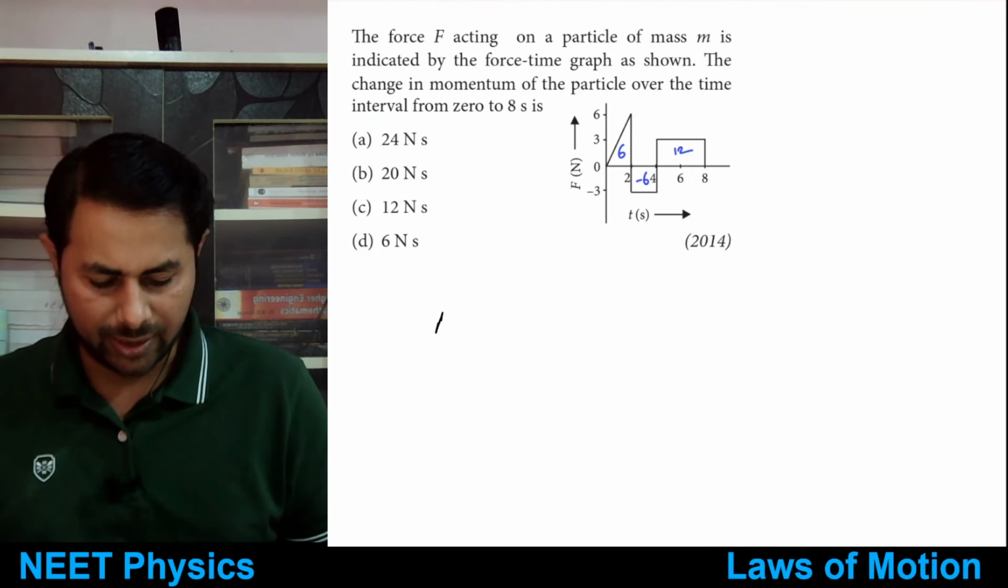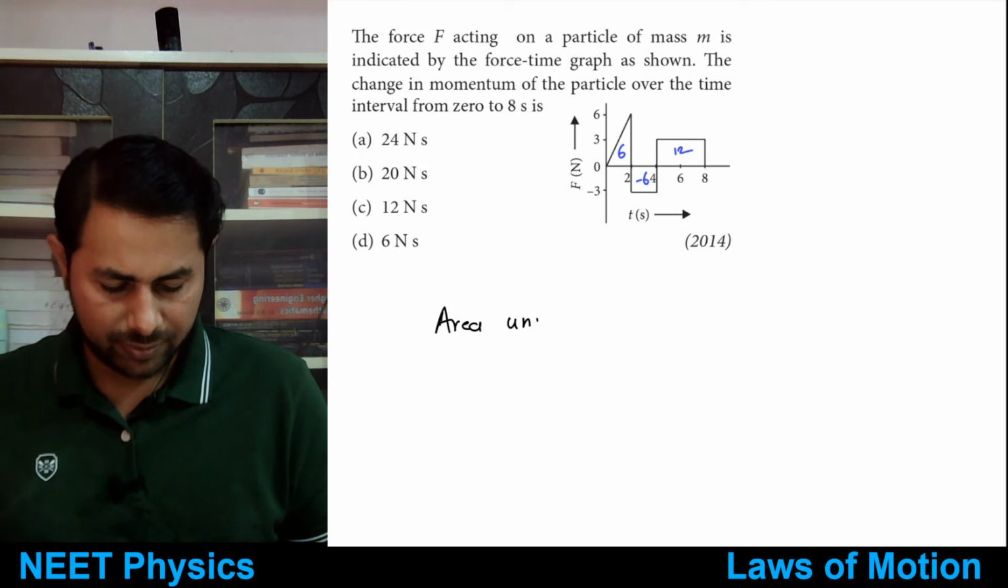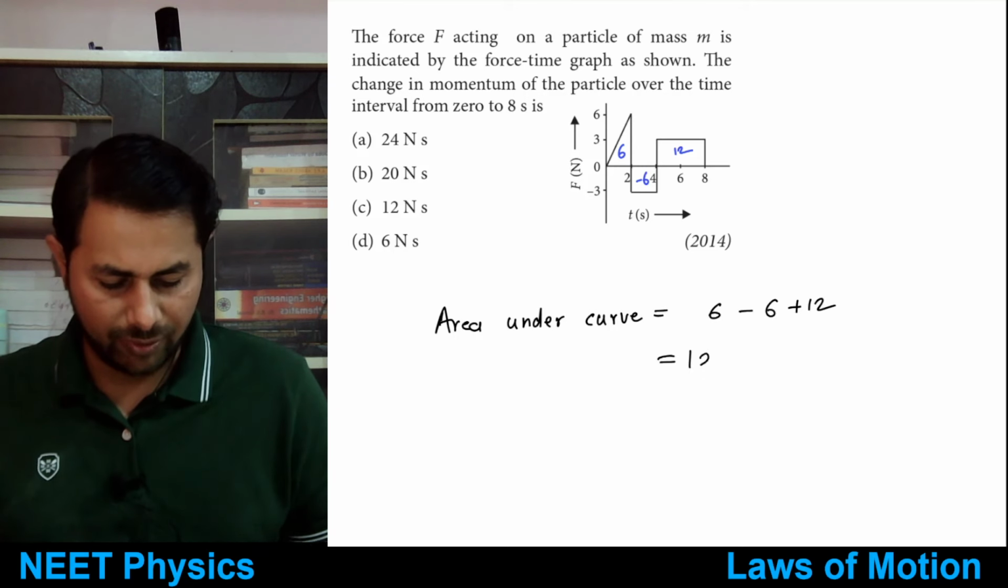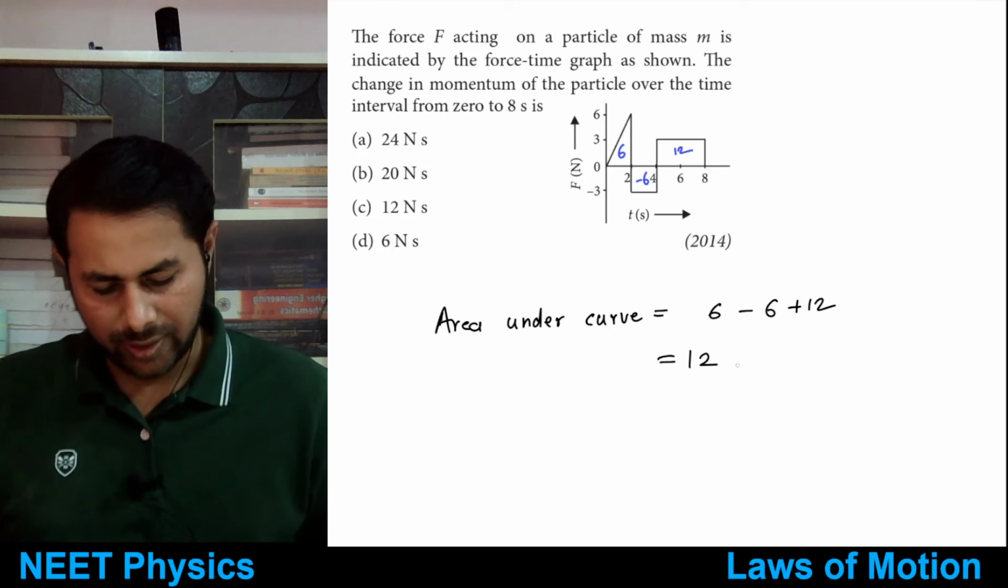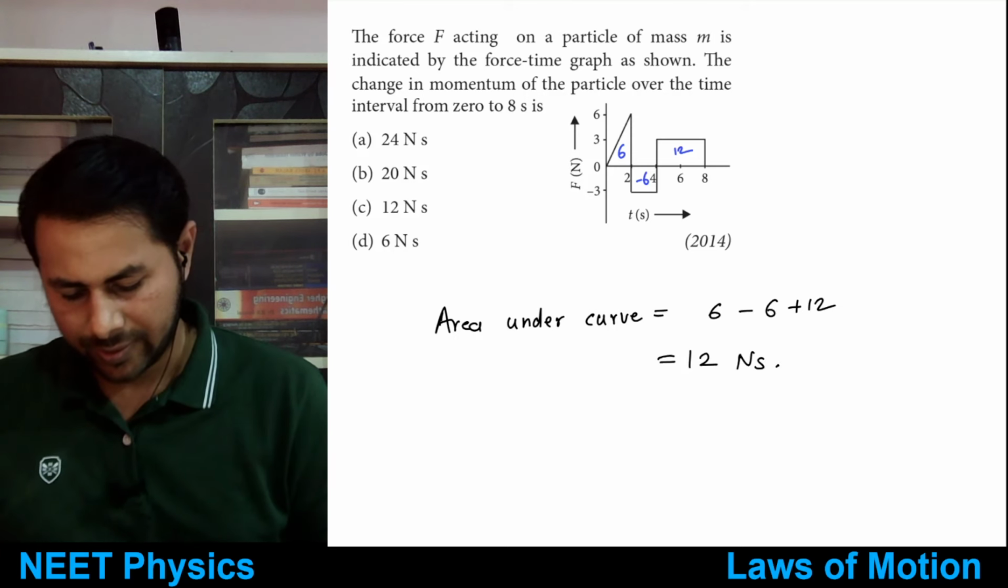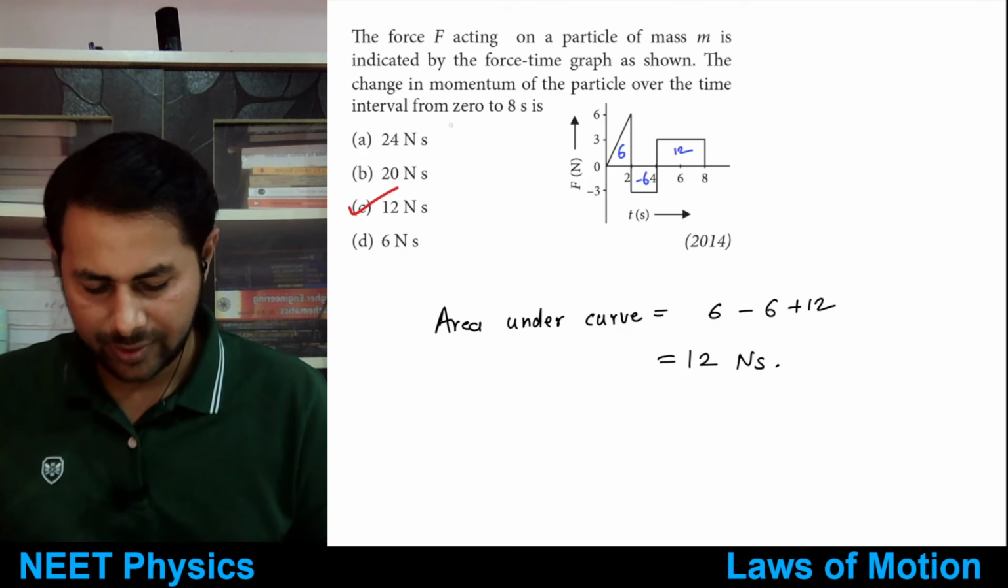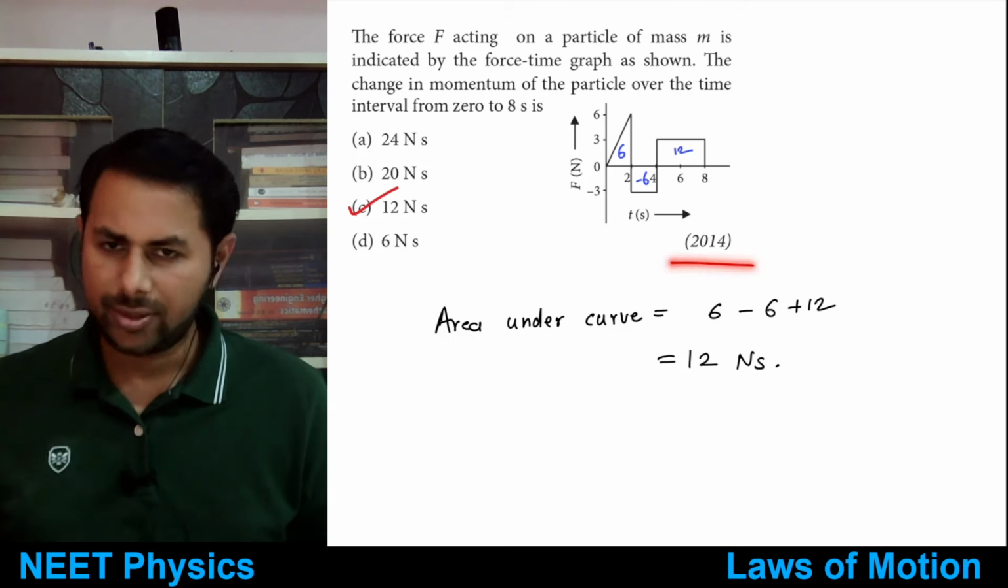Total area under the curve is 6 minus 6 plus 12, and that is 12, and that is 12 Newton seconds, and that's why the change in momentum is that much, right? Okay, so again this is also a simple question.